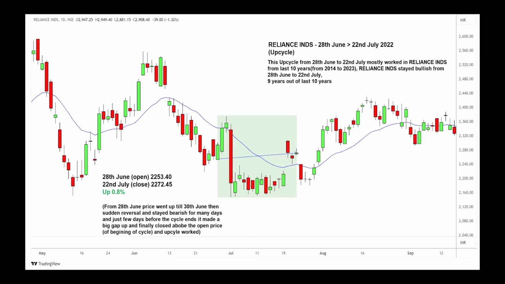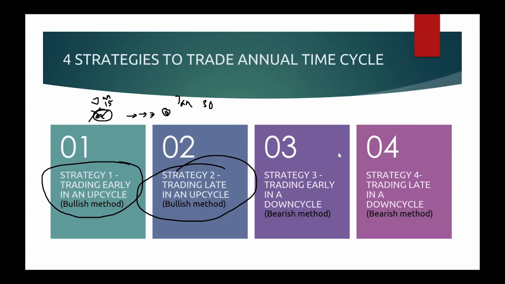So I made a separate video about the strategies, where I will discuss everything: when to enter at the beginning of the cycle, when to enter late in the cycle, how many days before you can take the trade, and where exactly. Everything will be discussed in the strategy section. What is the third strategy?